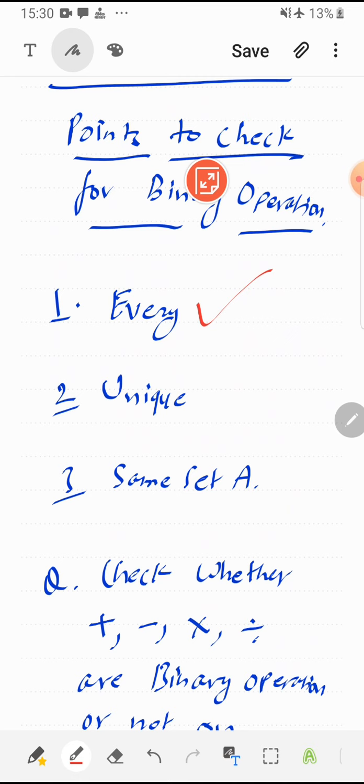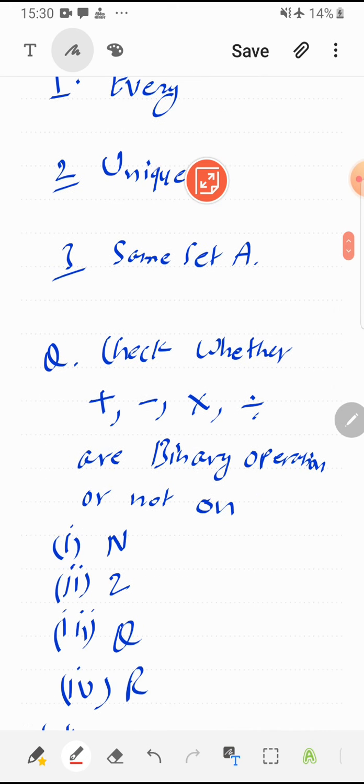The answer is unique. 2 plus 3 is 5, not 5 and 6 both. And the answer is a natural number. That means if we add 2 natural numbers, the answer is a natural number, so addition is a binary operation on natural numbers.